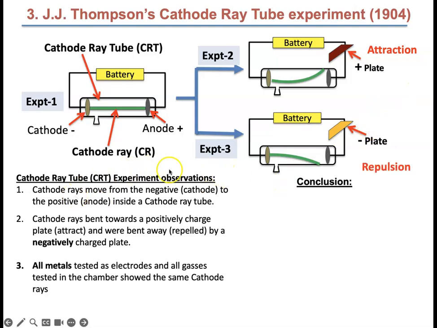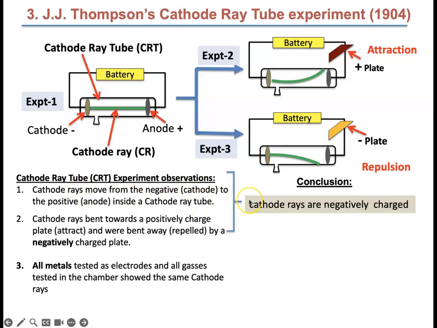And here are the experimental observations, and on the right side, I have the corresponding conclusions. Cathode rays move from negative to positive inside a cathode ray tube. Then cathode rays bent towards the positively charged plate and were bent away from the negatively charged plate. Both of those are saying cathode rays are negatively charged.